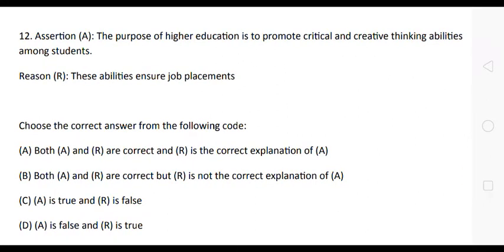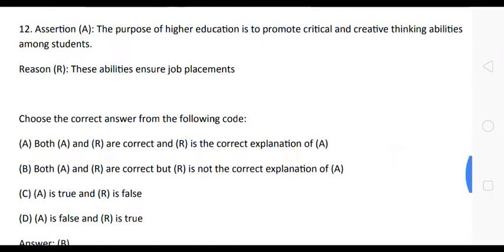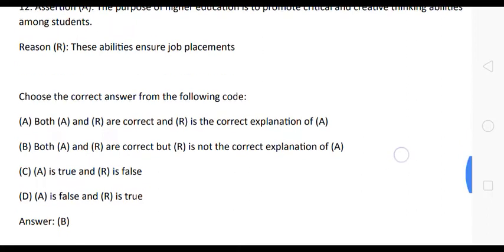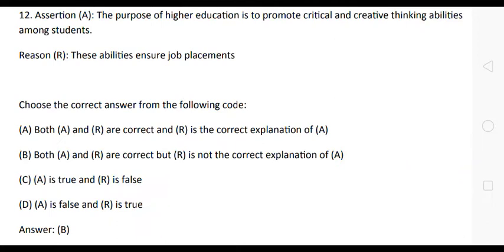Assertion and reason. Assertion is the purpose of higher education is to promote critical and creative thinking abilities among students. And reason is these abilities ensure job placements. Here the correct answer is option B. Both assertion and reason are correct, but reason is not the correct explanation of assertion. Okay, friends? Option B is the correct answer. Now let us see next question.